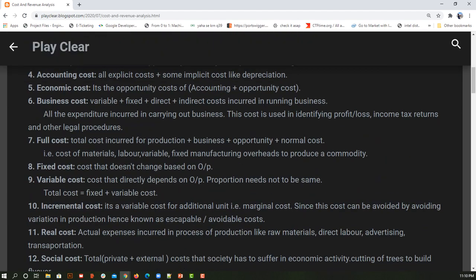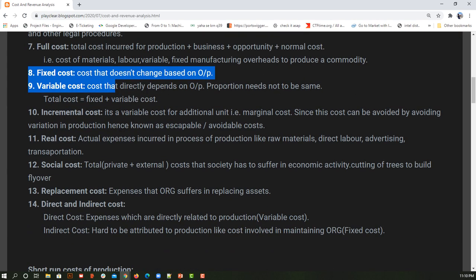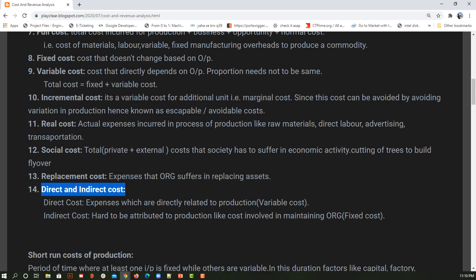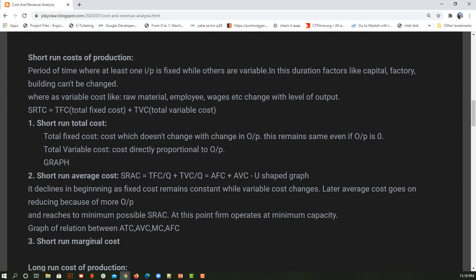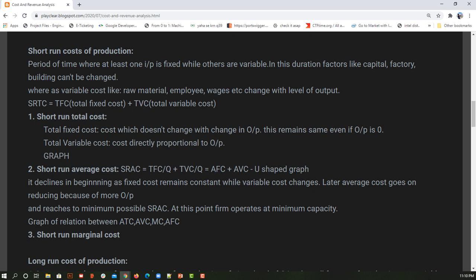Now let's move on. We are going to use this fixed, variable and direct, indirect cost to understand the short run cost and long run cost of production. So I hope this much concept so far is clear. Okay, next we'll move on to the short run cost of production.